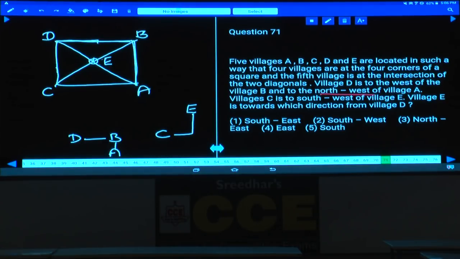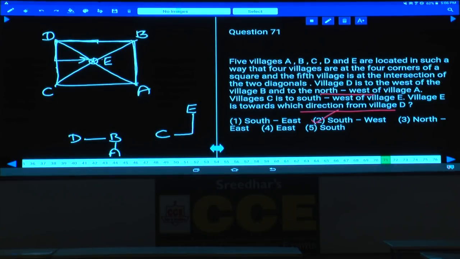Done with this? Then village E is towards which direction with respect to village D? From D, this is south and west, that is southwest, and it is given in choice 2. Question number 71, southwest, choice 2 is the answer.